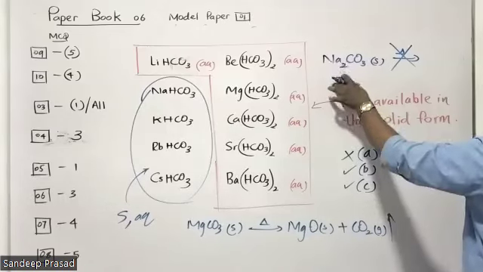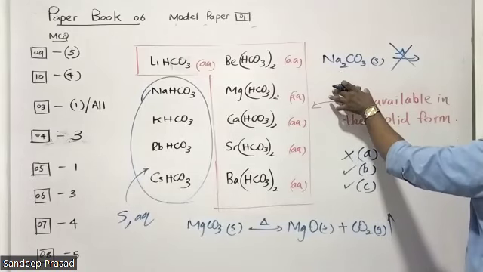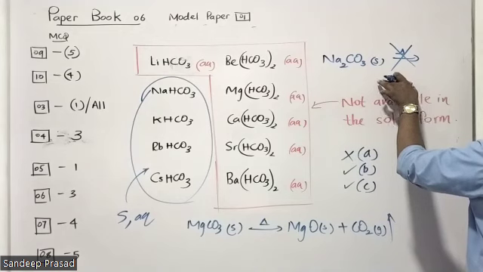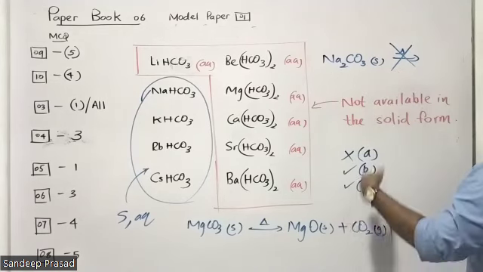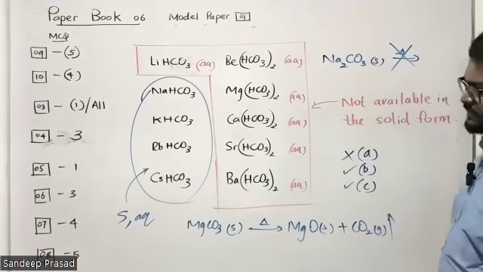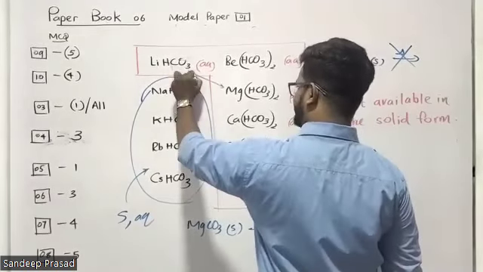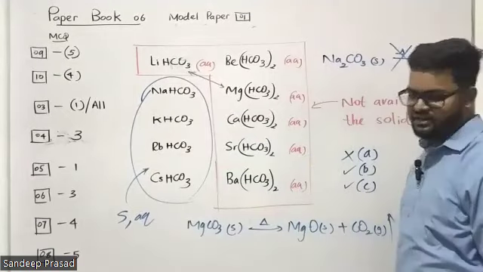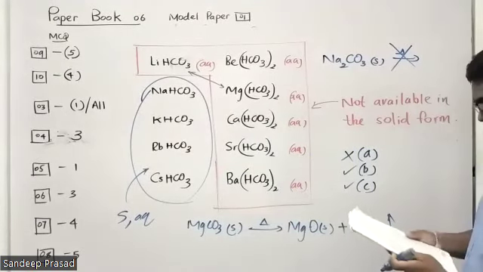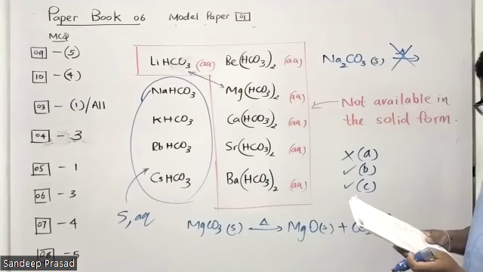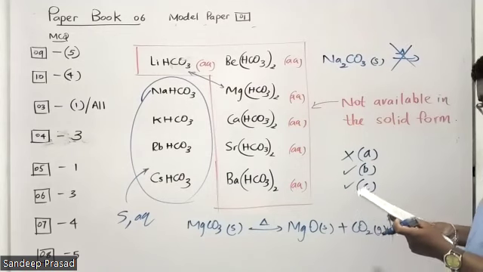Sodium carbonate, potassium carbonate, rubidium carbonate, cesium carbonate, they are thermally stable. They cannot form the corresponding oxide and carbon dioxide, except lithium. Lithium is having these kinds of properties because of magnesium. We have learned that one has the diagonal relationship. Then we can tell that here C statement is correct.